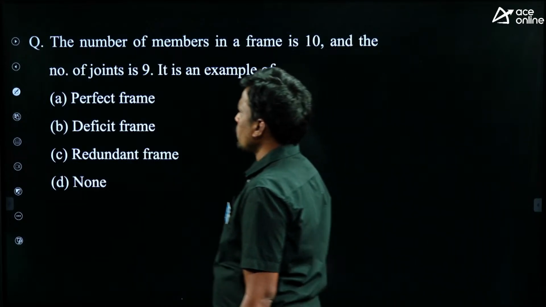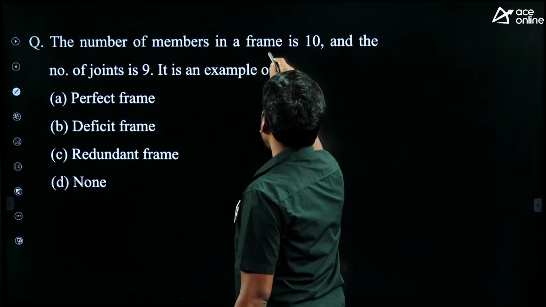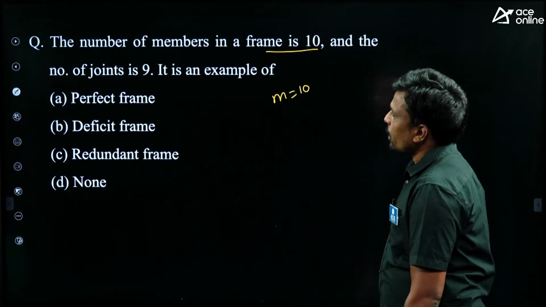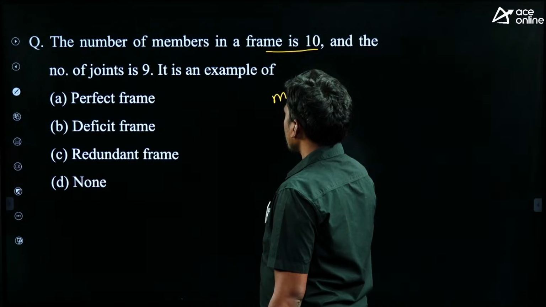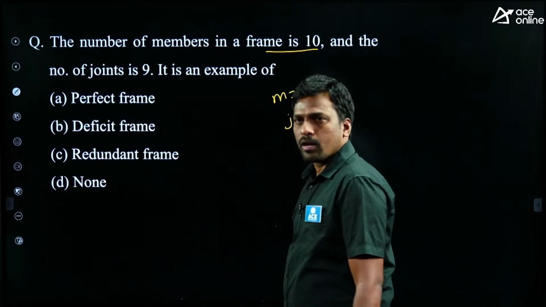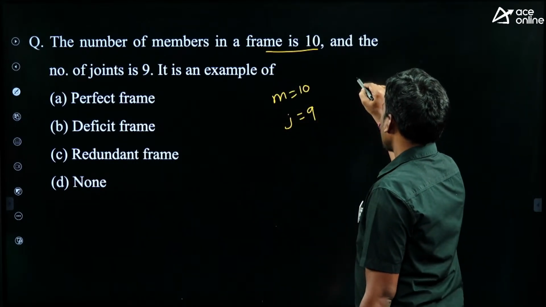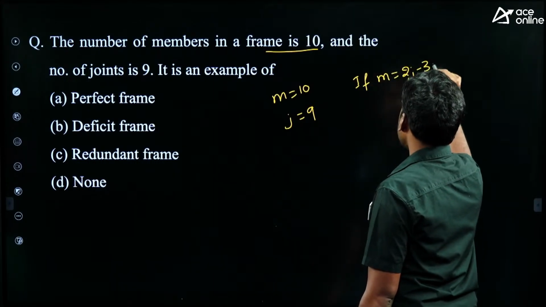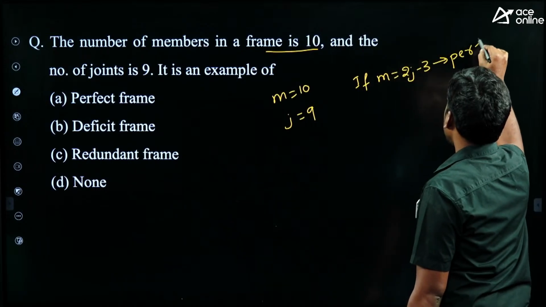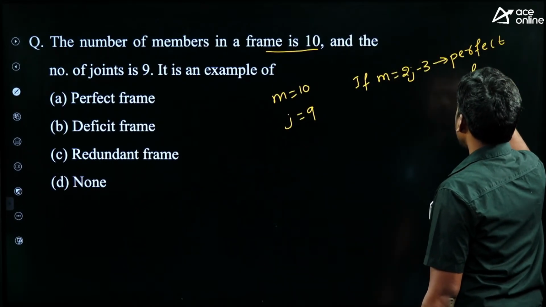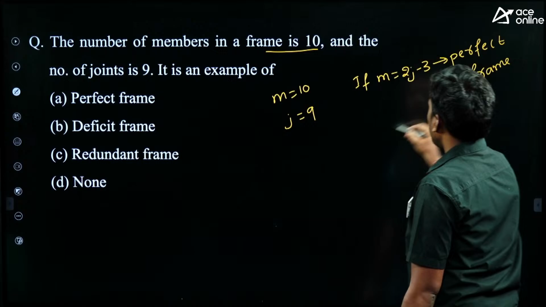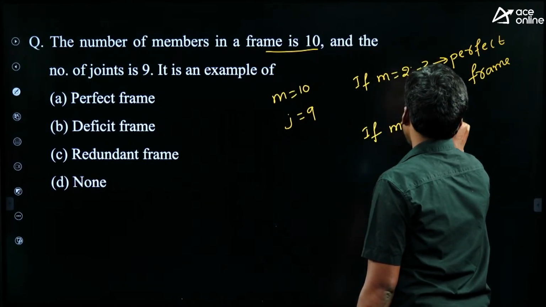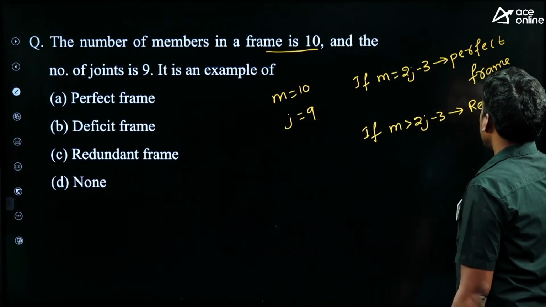Right. Next, the number of members in a frame is 10, M equals 10. And the number of joints given is 9, and it is an example of. Students, if M equals 2j minus 3, this is called a perfect frame, right? If M is greater than 2j minus 3, this is called a redundant frame.